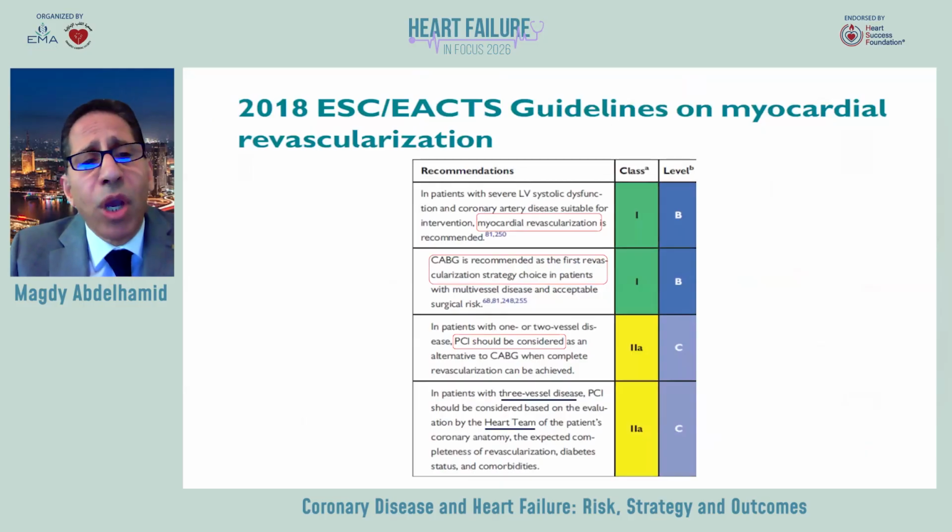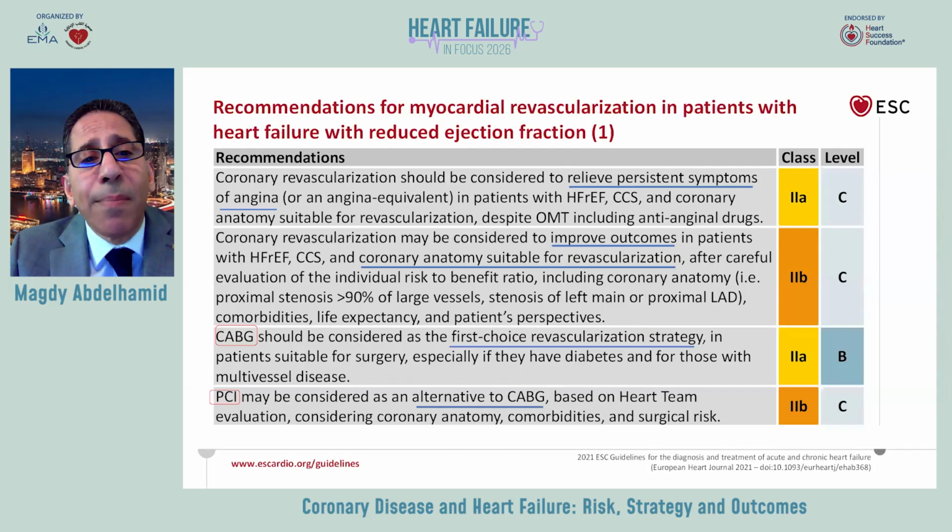So the guidelines for myocardial revascularization recommend revascularization in patients with LV systolic dysfunction and coronary artery disease suitable for intervention. This is class 1B. CABG is the first revascularization strategy in those patients, which is class 1B. PCI is considered 2A. In patients with three-vessel disease and LV systolic dysfunction, a heart team approach is mandatory.